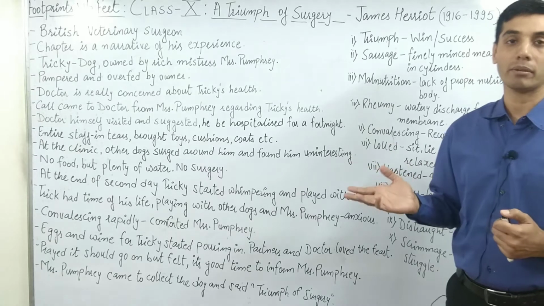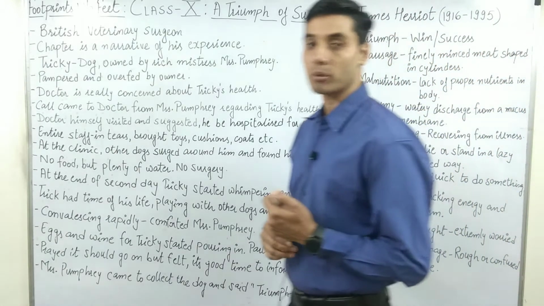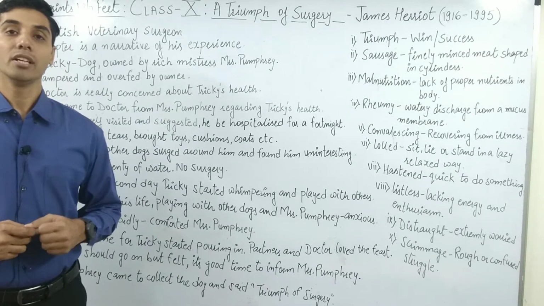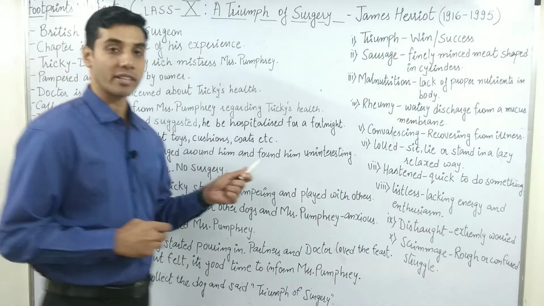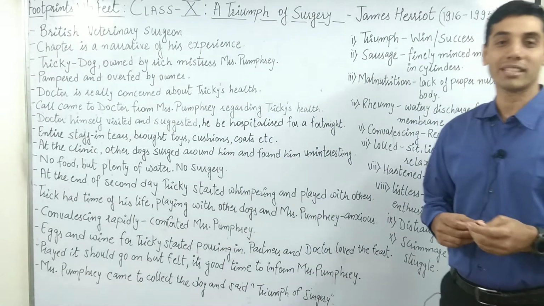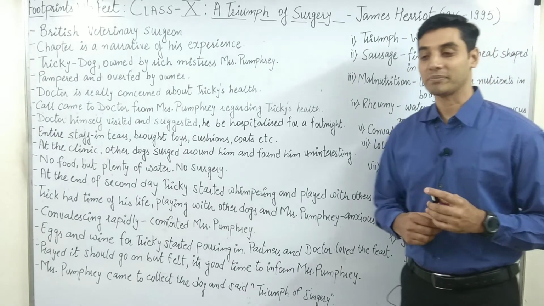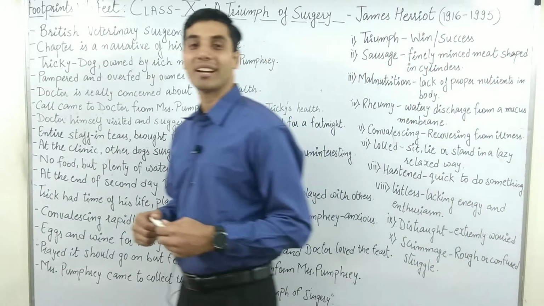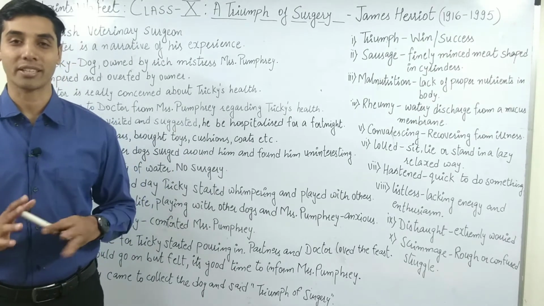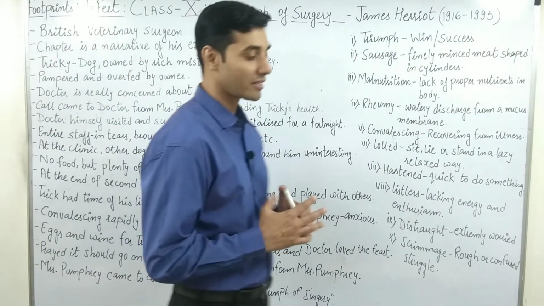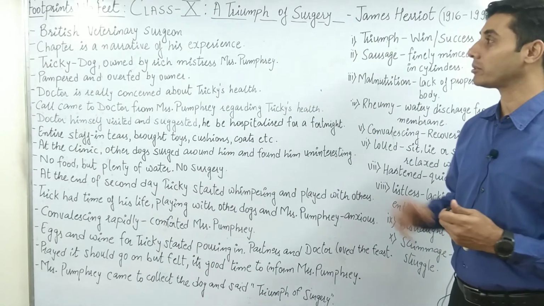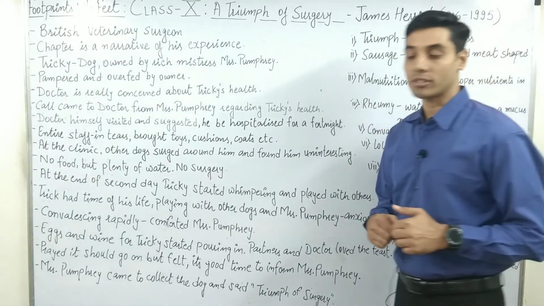Now, of course, I'll be dealing with a lot of English words from this particular chapter itself. But why I would be discussing those words, I'll tell you at the end of the lecture, because there is some activity related to that. Normally, we give this sort of activity to class 8 or 7 students, but I thought there is some spark missing, so let's give this activity to you. So without wasting time, let's directly jump onto this topic, that is A Triumph of Surgery.